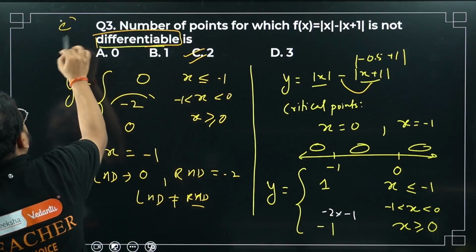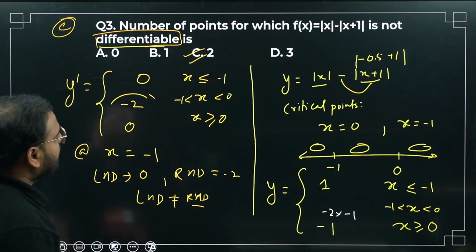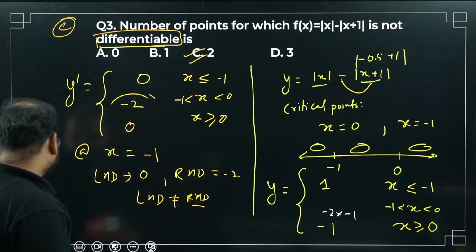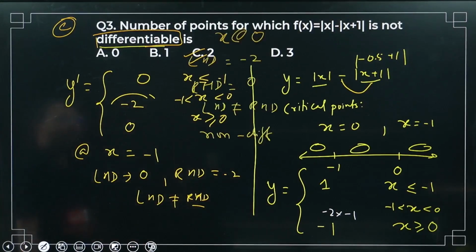Option number C. A very good question. Please have a look. Okay, this question can be asked anywhere. 2 marker, 3 marker, 5 marker is possible. Very good question. A concept has to be very, very clear to be able to answer this question.